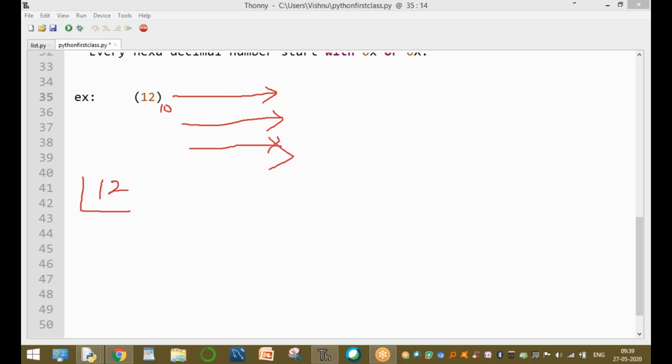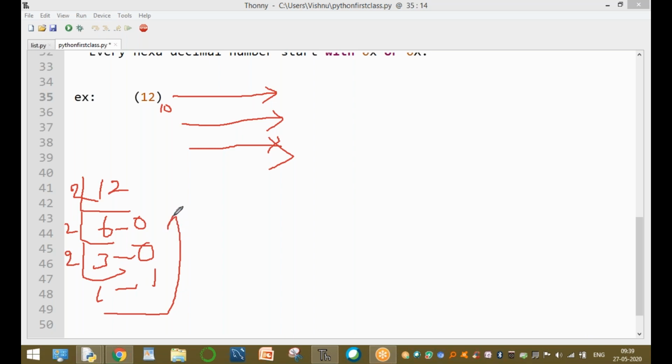What is the base value of binary? The base value of binary is 2. So we divide by 2: 2 sixes are 12. The remainder value is 0. Clear? Again, 2 threes are 6. The remainder value is 0. Again, 2 ones are 2. The remainder value is 1. To write the answer, go from bottom to top.